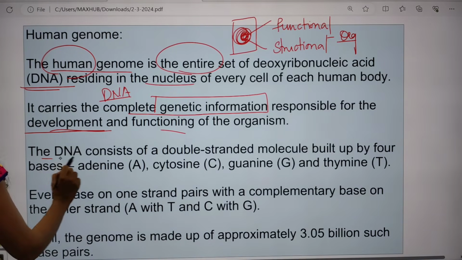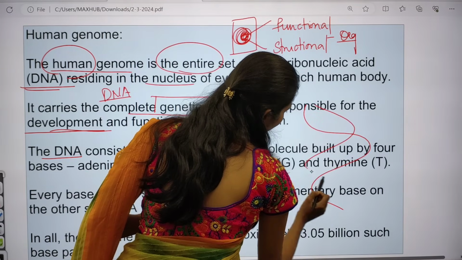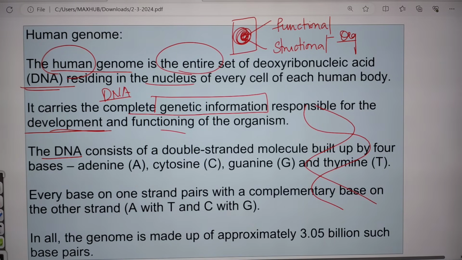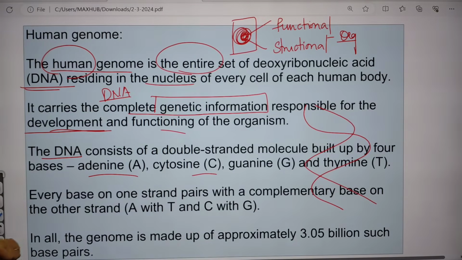DNA is double stranded, and we have different bases: adenine, guanine, cytosine, and thymine.